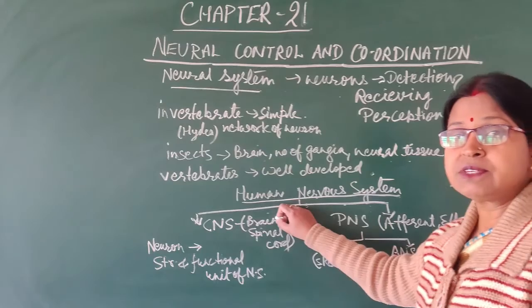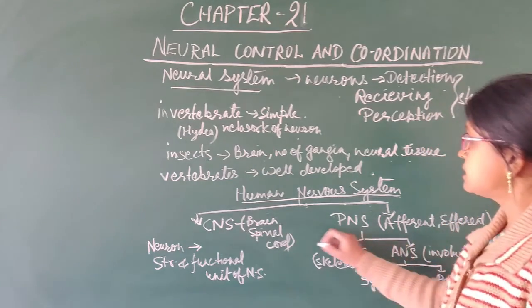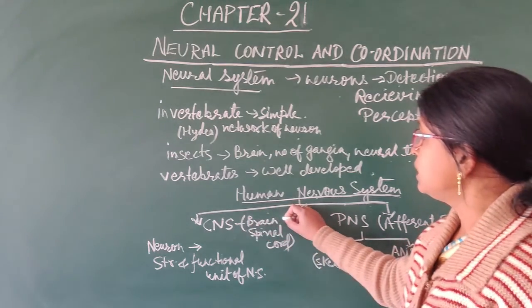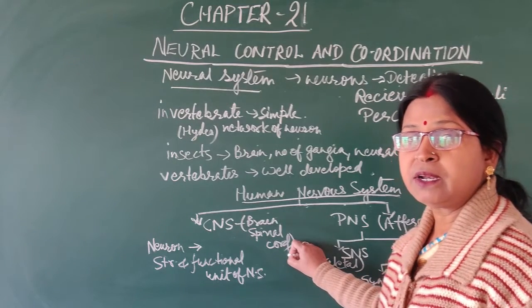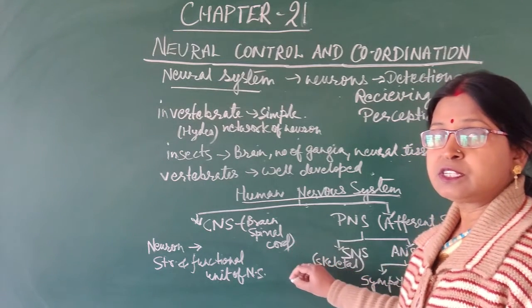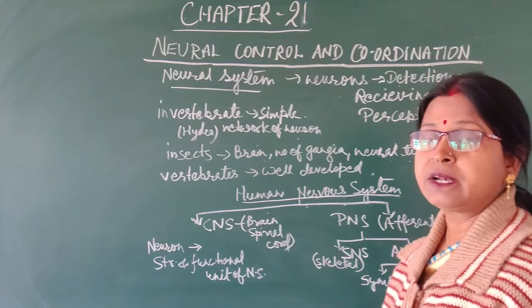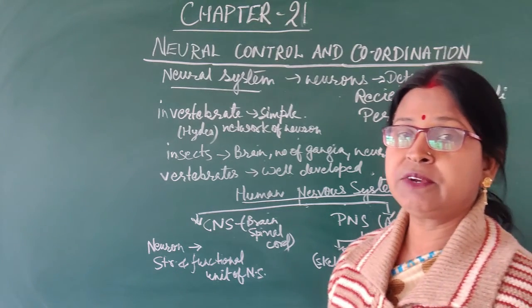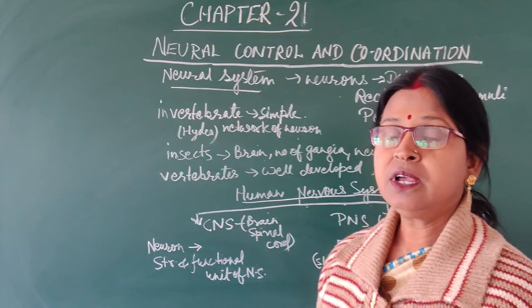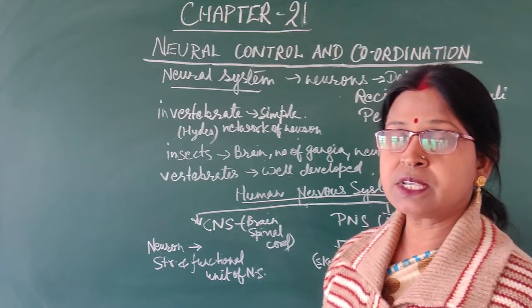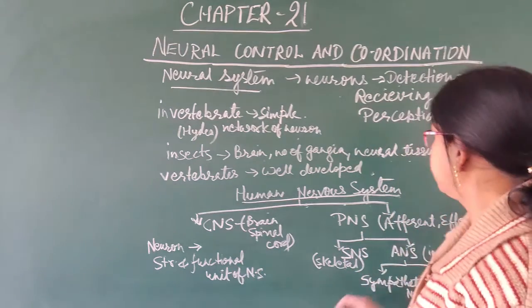CNS means central nervous system, which includes brain and spinal cord, responsible for giving commands and controlling the whole activity of the body. All the neurons function according to their command.